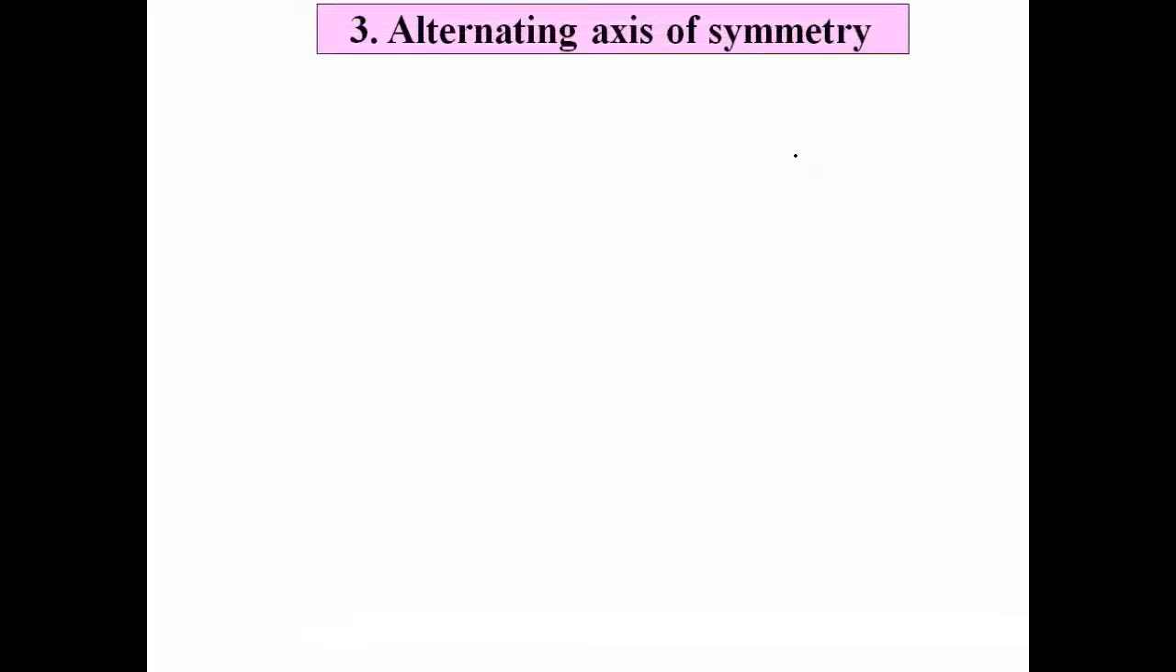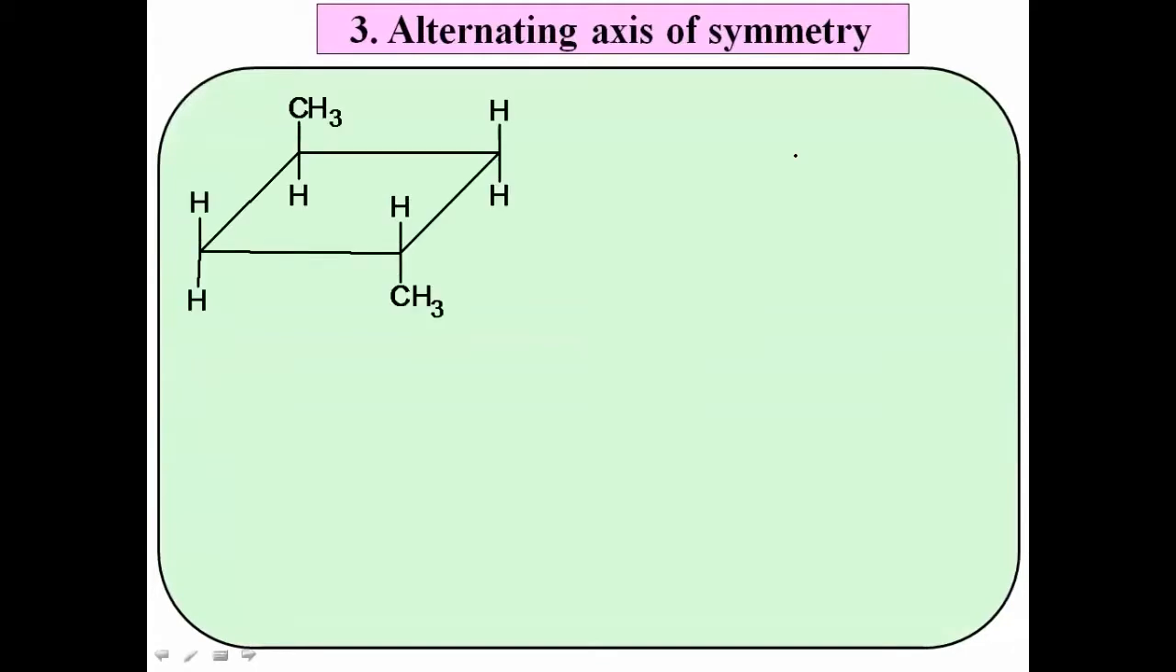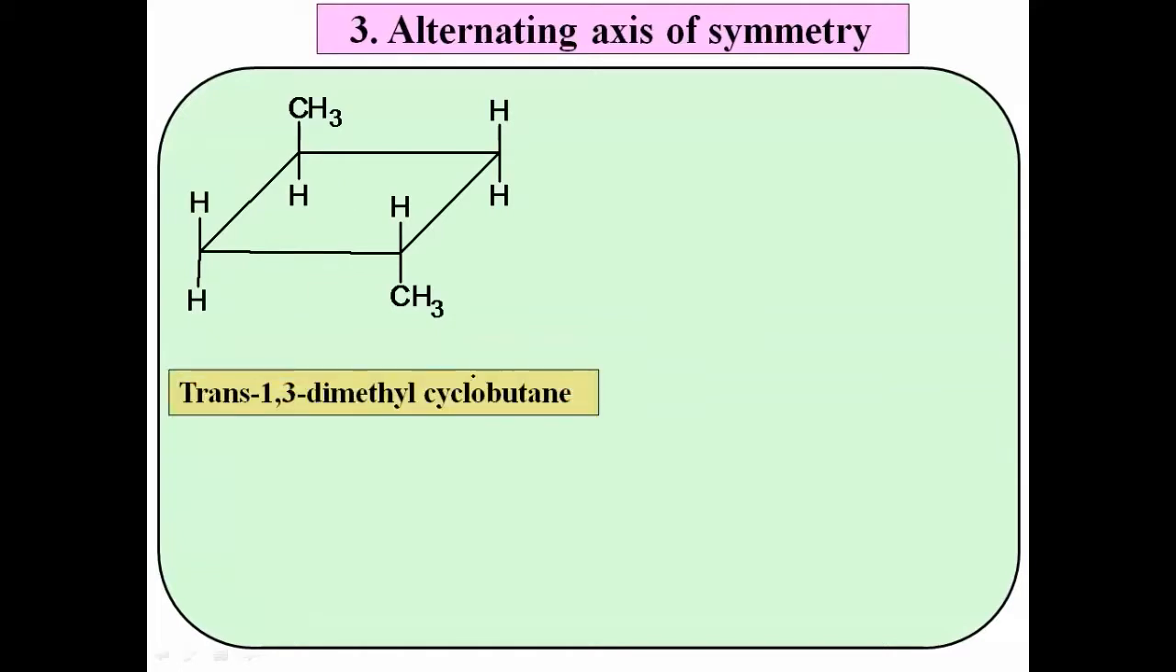Now let us see the last one, alternating axis of symmetry. Here also consider the same example. I will explain the same example. This is also trans 1,3-dimethyl cyclobutane. Okay, our previous compound, trans 1,3-dimethyl cyclobutane.